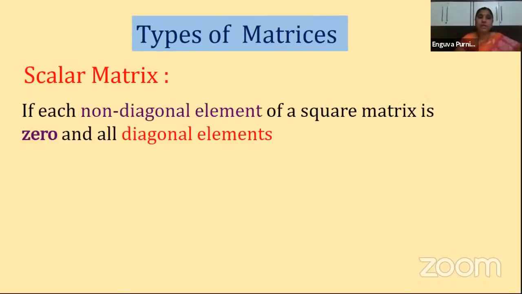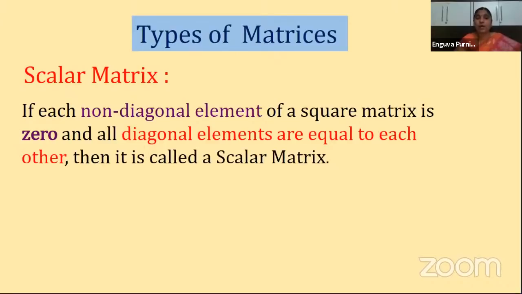If each non-diagonal element of a square matrix is 0 and all diagonal elements are equal to each other, then it is called a scalar matrix. What is a scalar matrix, children? We are saying here the non-diagonal elements of a square matrix should be 0 and all the diagonal elements should be equal to each other. Let us see with an example.